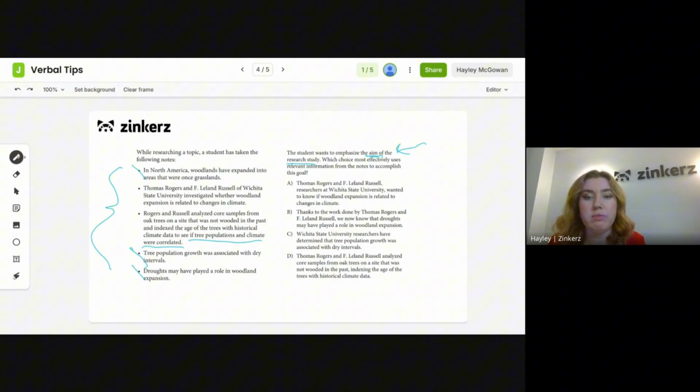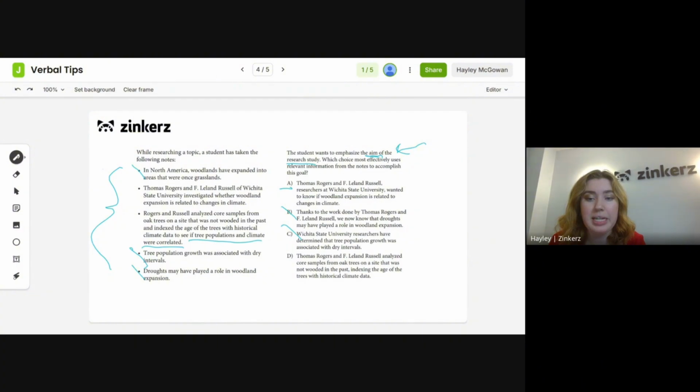So A, we have Rogers and Russell, researchers at Wichita State University, wanted to know if woodland expansion is related to changes in climate. All right, so that was the big focus of our second bullet, which is our main bullet that we're relying on here. So that seems like a good answer, but let's keep going for now. So B, thanks to the work done by Rogers and Russell, we now know that the droughts may have played a role in woodland expansion, focusing on the results here, not the aim. Then C, the Wichita State University researchers have determined that tree population growth was associated with dry intervals, also focusing on the results.